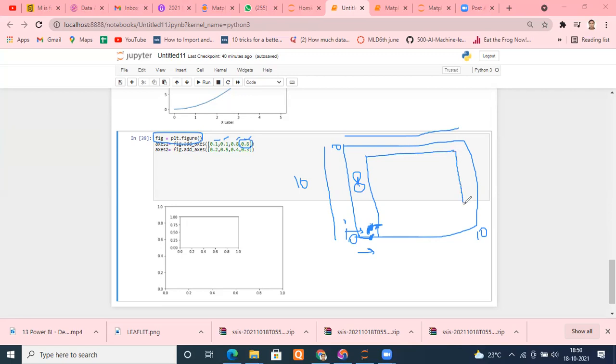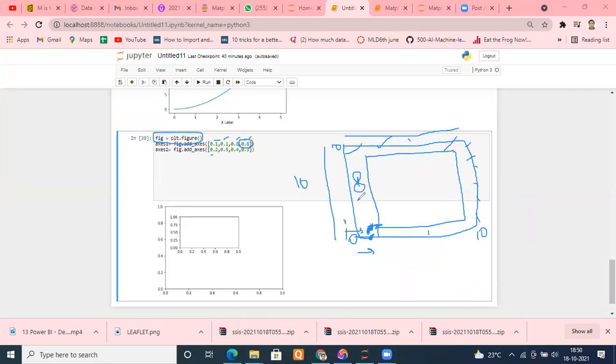This is the region in which your graph will be plotted. The outer boundary is your entire canvas, out of which you have chosen something. I hope you're getting my point now. Yes, sir. Okay, so now the next one says 0.2.